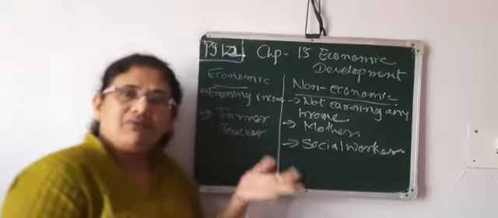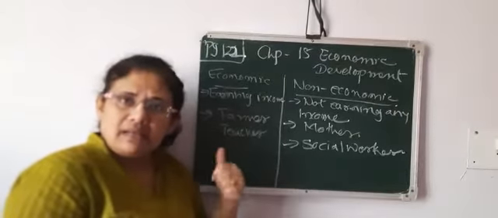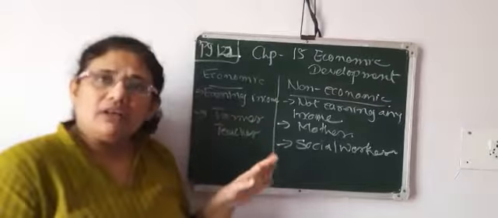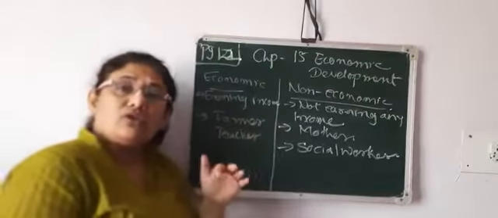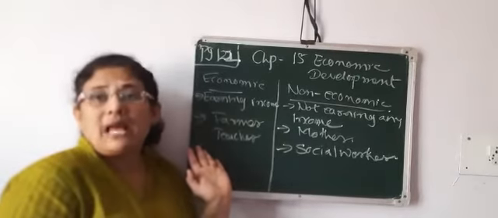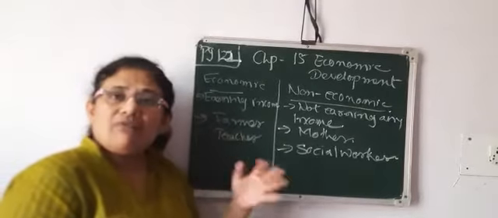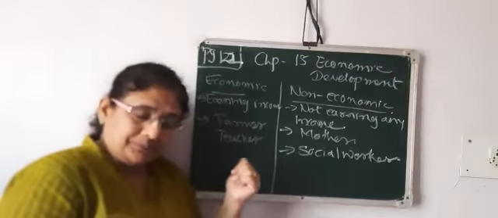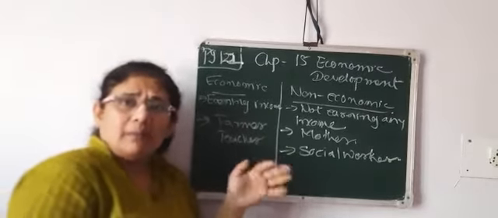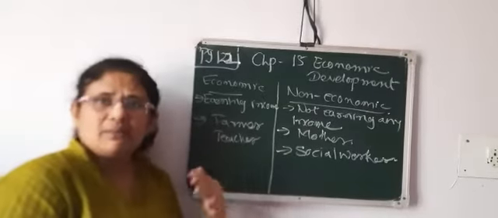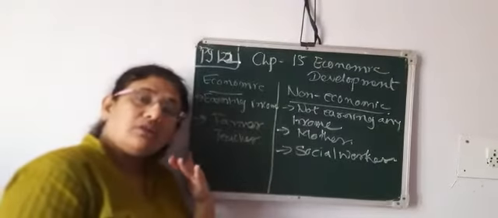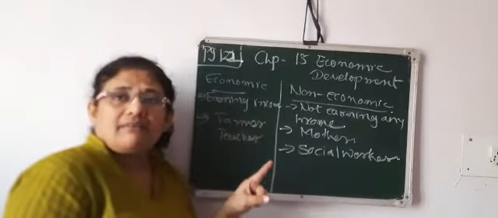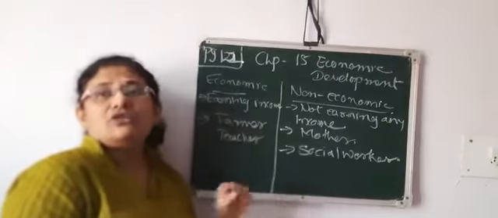Now for example, vegetables are there, milk is there, meat is there, what we are getting directly from the nature and we are consuming it. So that comes into the primary sector. For example, farmers come into the category of primary sector. A milkman, primary sector. Vegetable seller, primary sector. So all this comes into the category of what? Primary sector. Why? Because we are directly consuming it.